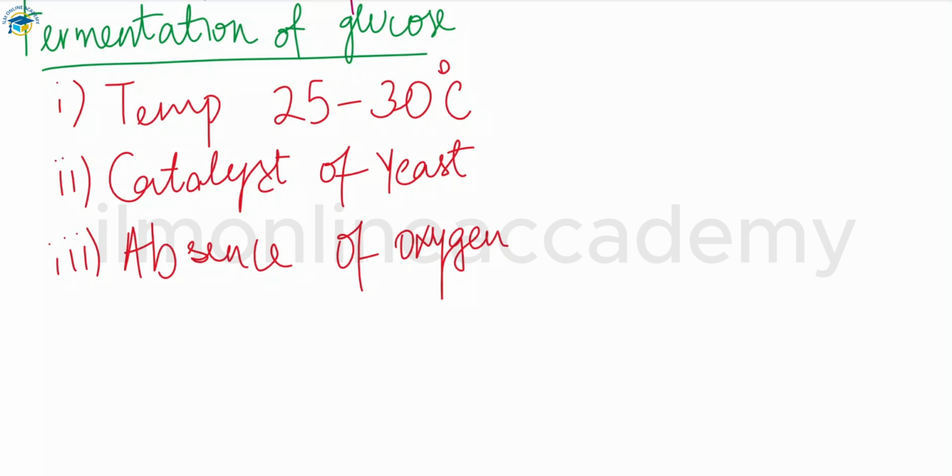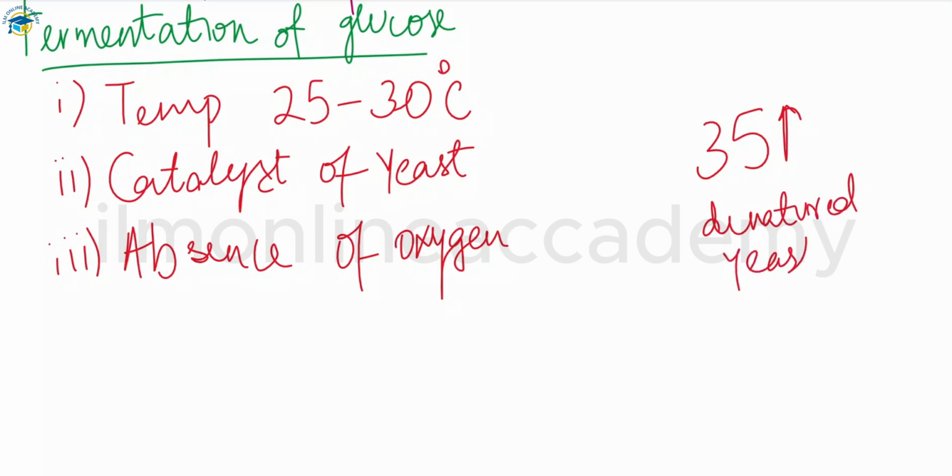This reaction will not occur at a temperature above 35 degrees Celsius. So 25 to 35 degrees Celsius is required. If the temperature goes above 35 degrees Celsius, then the reaction will not happen, because the yeast that is present there gets denatured because of the increase in temperature. The yeast gets denatured and will not work as a catalyst. Whenever it denatures, it is destroyed. So that's why at a higher temperature this reaction will not happen.